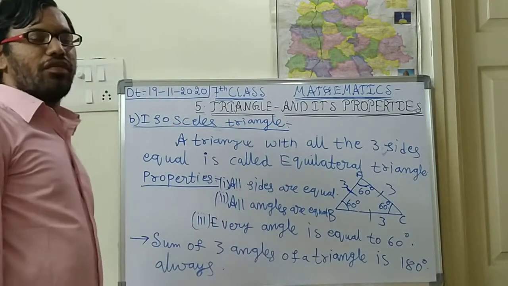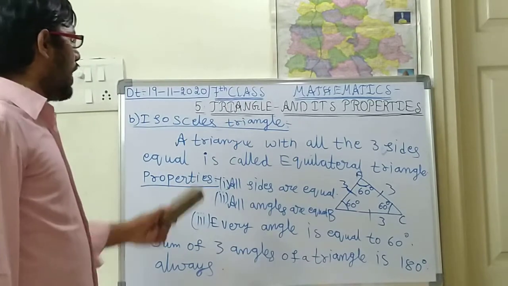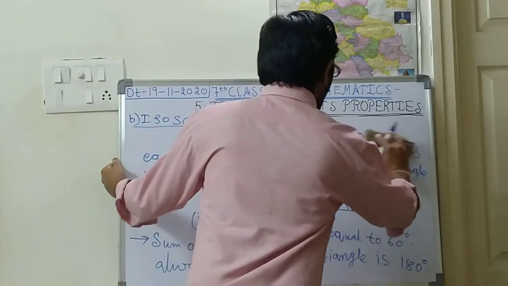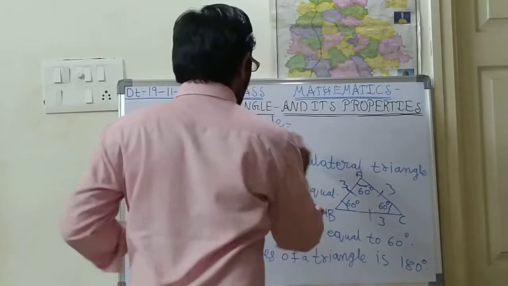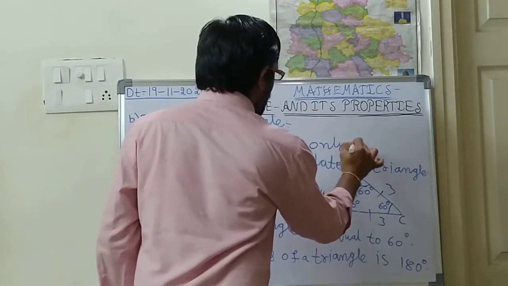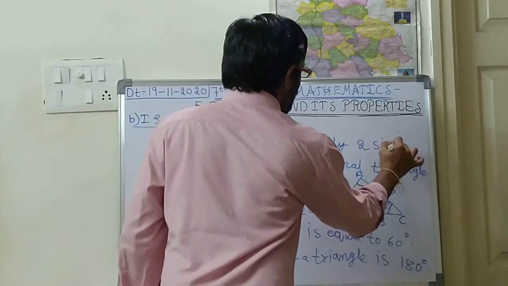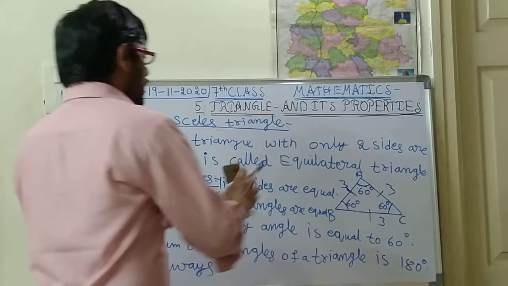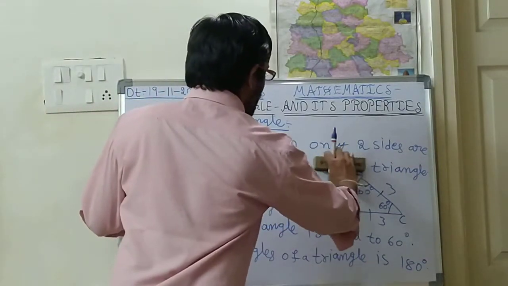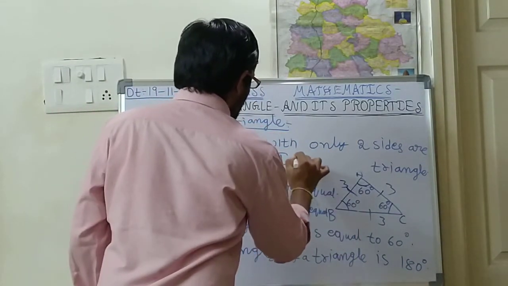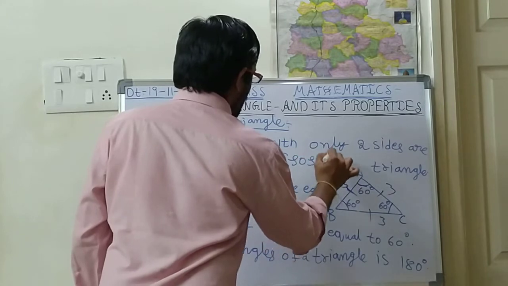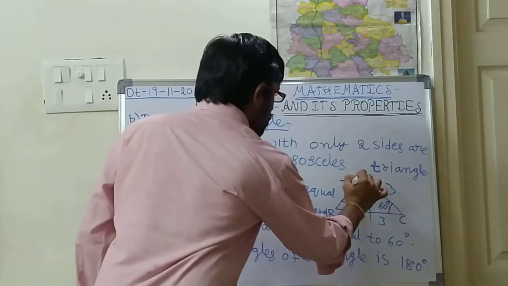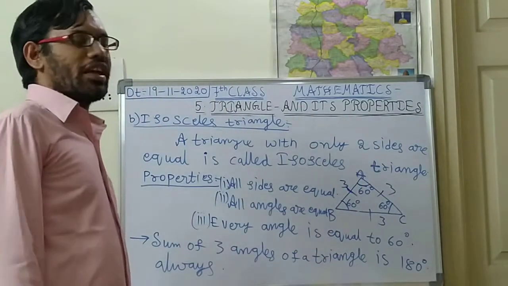So what is the definition of an isosceles triangle? A triangle with only two sides equal is called an isosceles triangle. So only two sides will become equal.